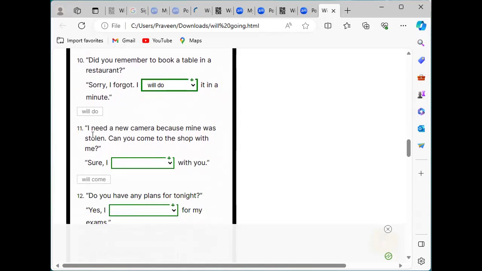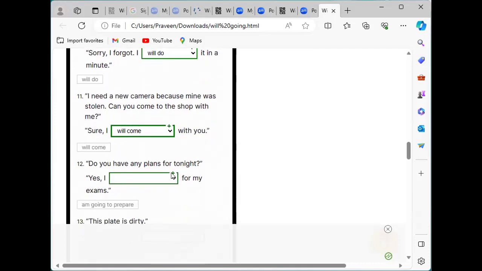And next one, I need a camera because mine was stolen. Can you come to the shop with me? Sure, I will come. So that person's camera was stolen by someone else, and that person needed the other person's help to go with them to get a new camera for using. So he's asking his friend for help to go with him to buy a new camera.